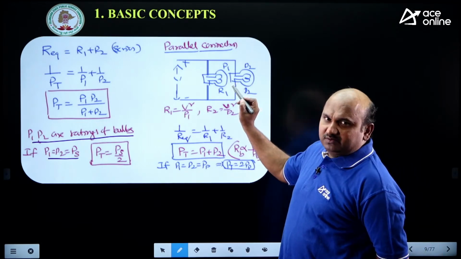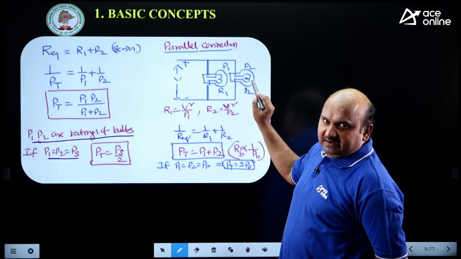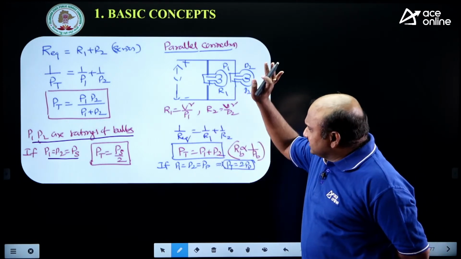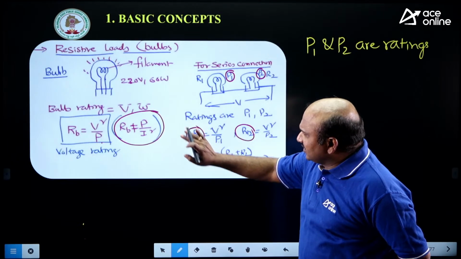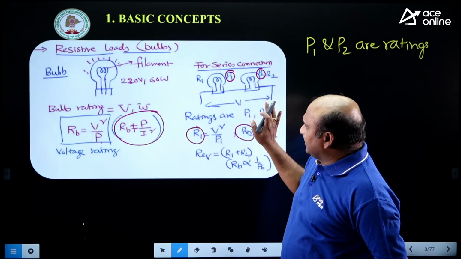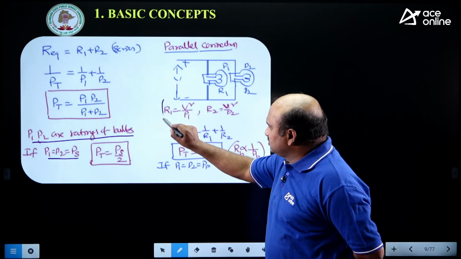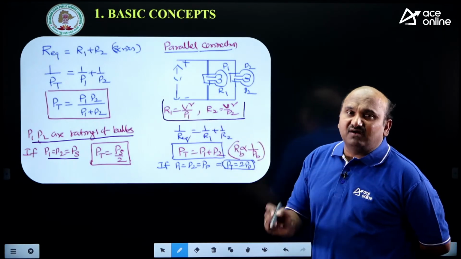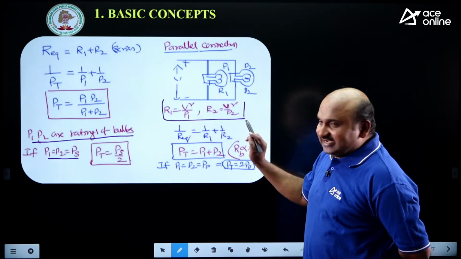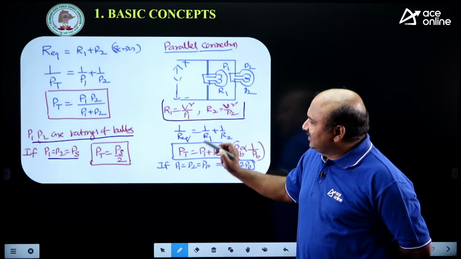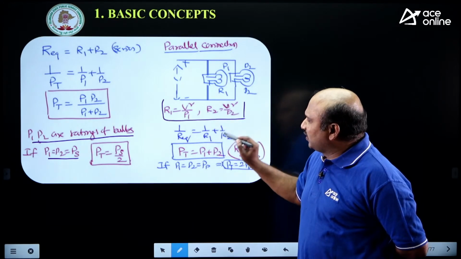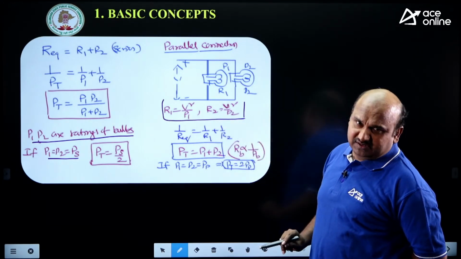In parallel, if two bulbs are connected in parallel, the procedure is the same, and the estimation of resistance formula is as in the series case. See this one. In the series case and in the parallel case, this is the formula we are using to estimate the resistance of the filament. Once you take that in parallel, for total power, in parallel the equivalent resistance 1 by R equivalent is equal to 1 by R1 plus 1 by R2.